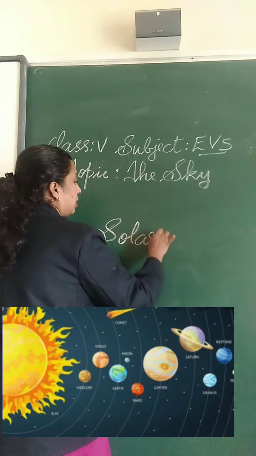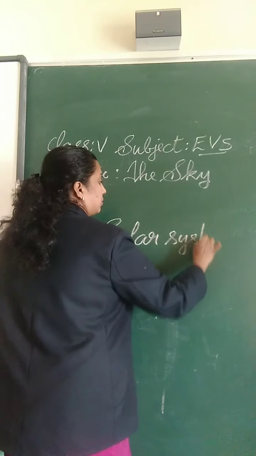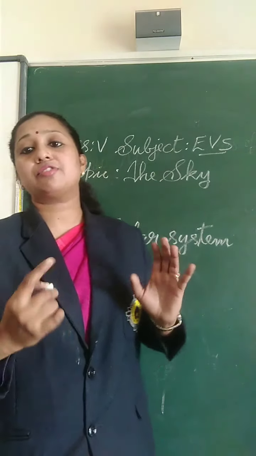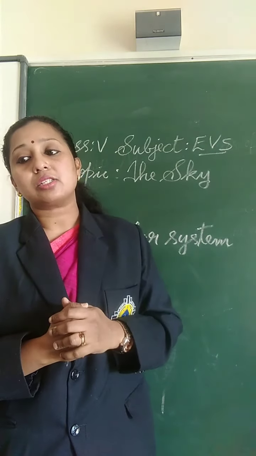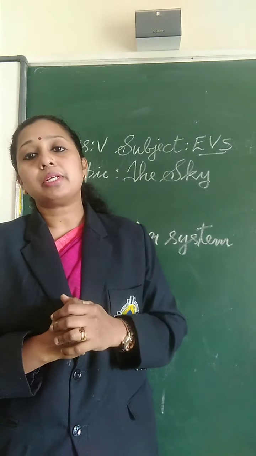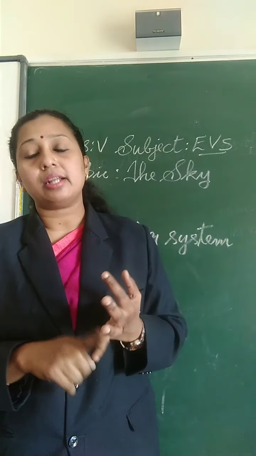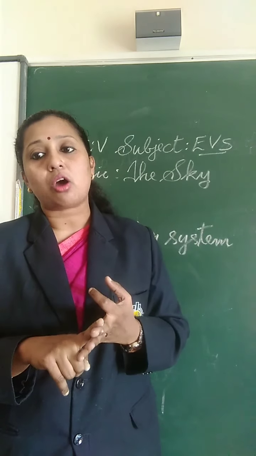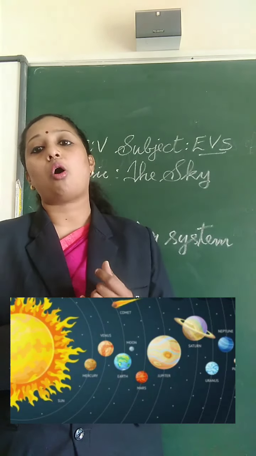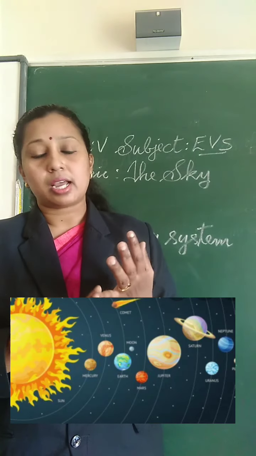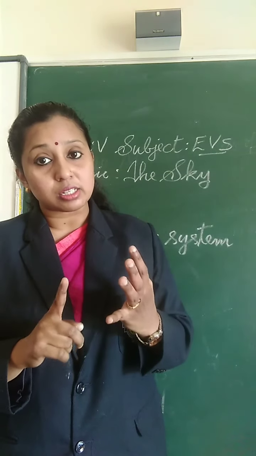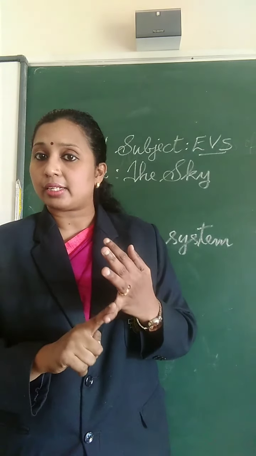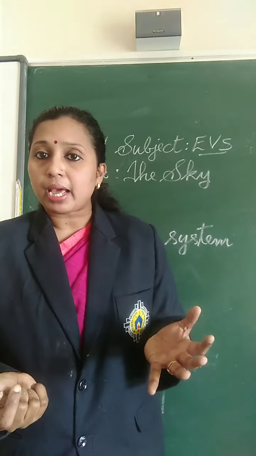The sun and its family is known as the solar system, and it comprises 8 planets, 173 satellites, thousands of asteroids, meteoroids and comets. You have studied how many planets there are.